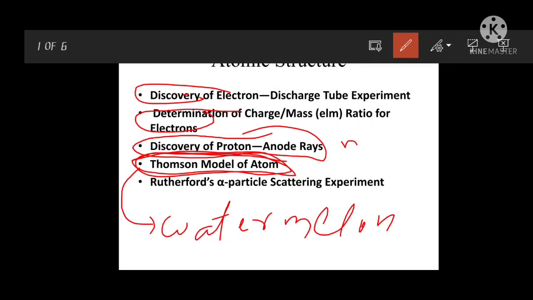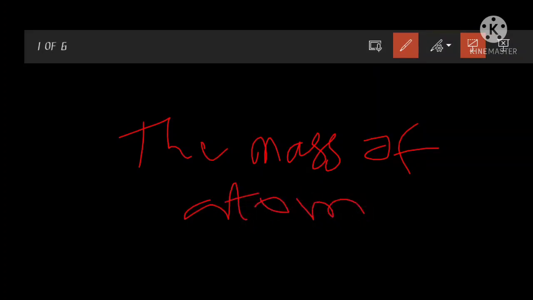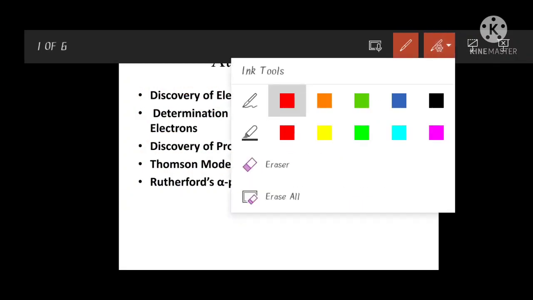The main important point of the Thomson atomic model is that it explains the mass of the atom. They give the explanation for the mass of the atom. So that is done by the Thomson model of atom. And next one is the Rutherford atomic model.